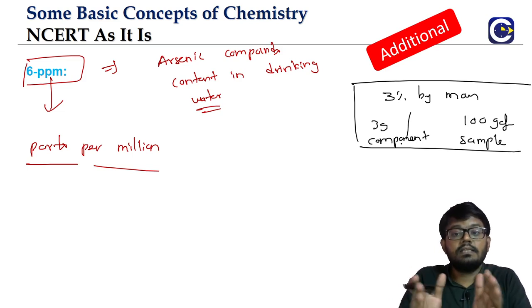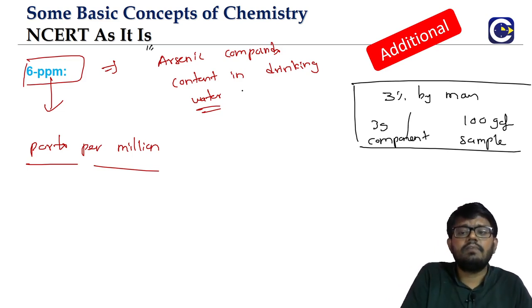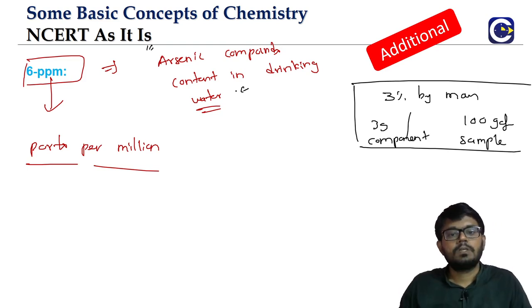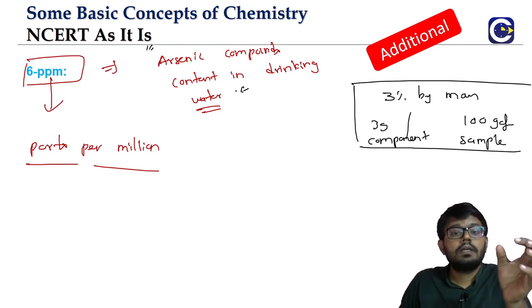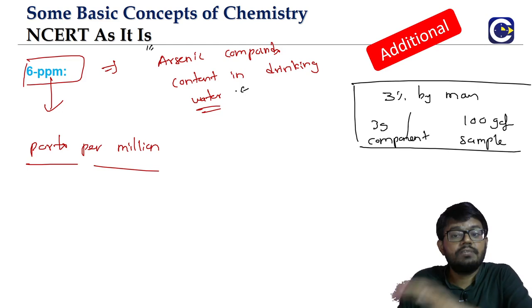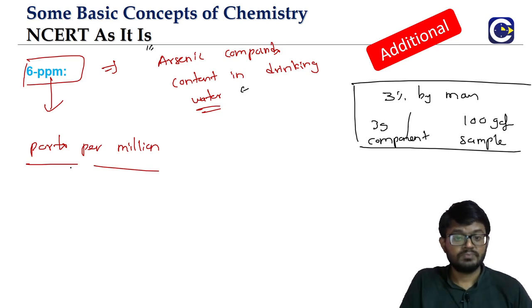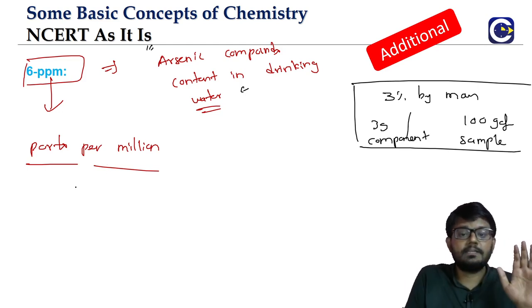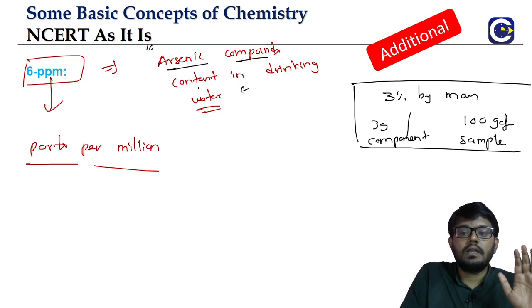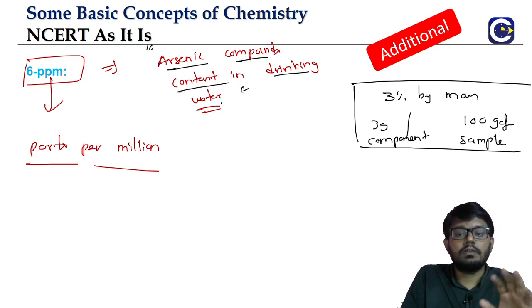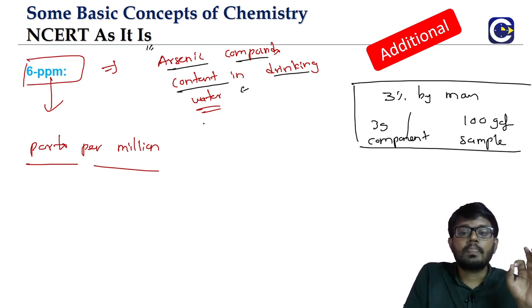But here these contaminants generally will be in very small proportion. So instead of percentage, we will use parts per million. Suppose I say that the arsenic compounds content in water is 50 ppm by mass. Now ppm can be given in terms of mass.